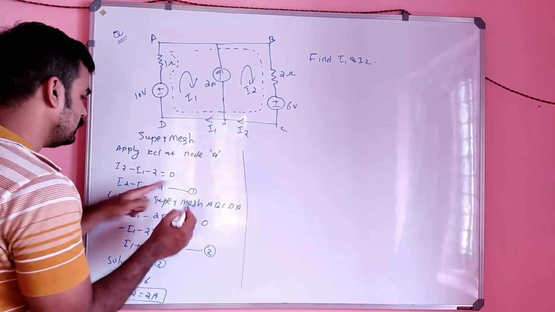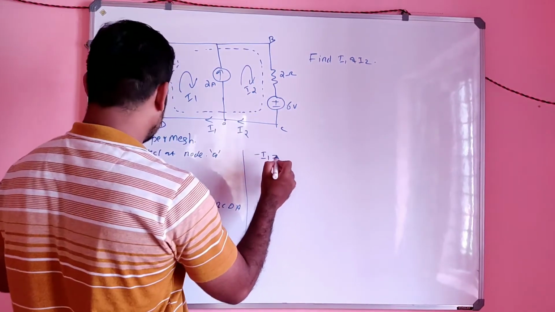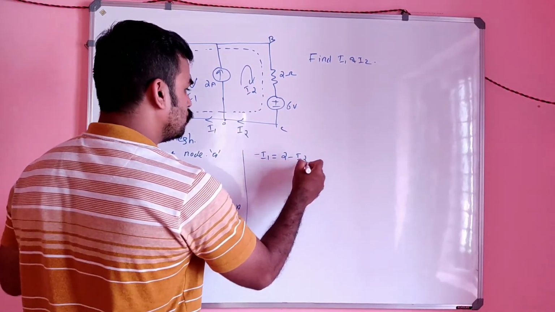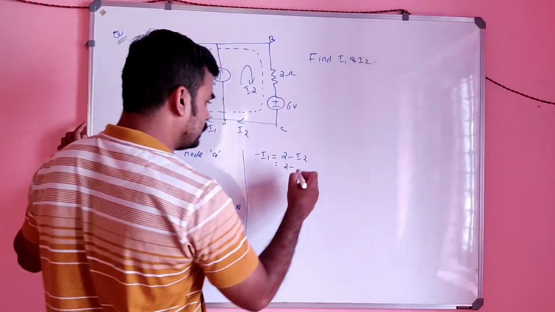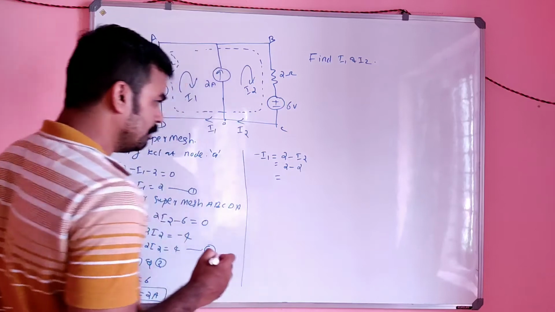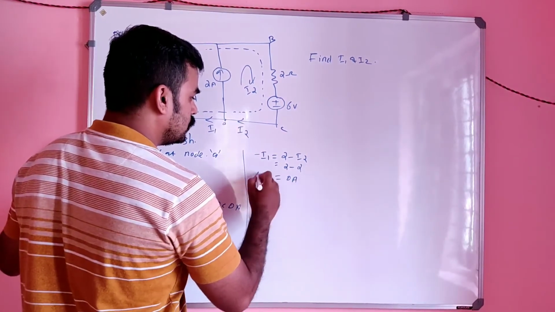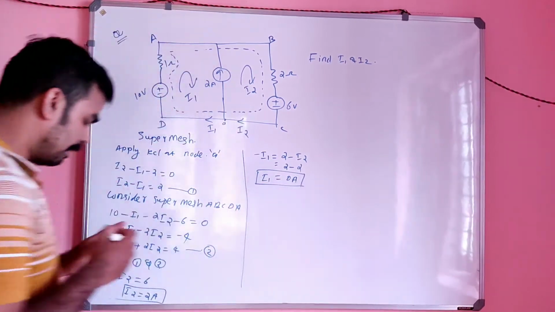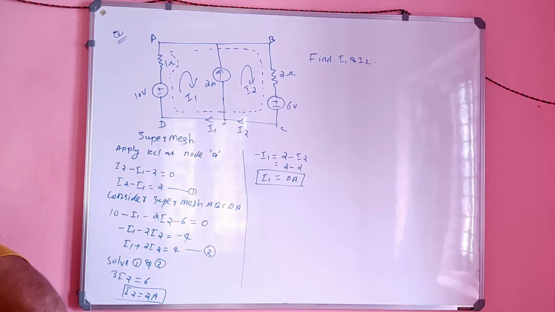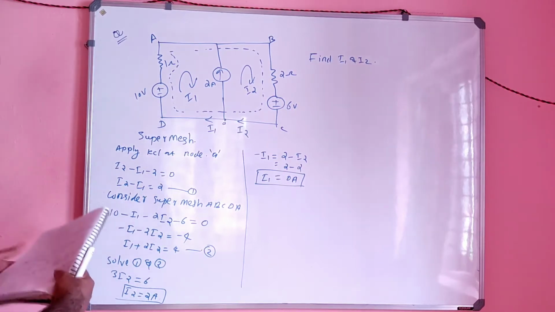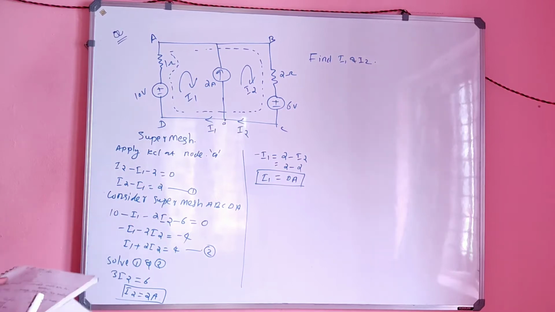I can substitute this value in equation number 1, so that minus I1 equals 2 minus I2. 2 minus I2 is what? 2 minus 2, so it will become 0. So I1 will be equal to 0 ampere, and I2 is equal to 2. Let's check the answer. Yes, I1 equal to 0 and I2 equal to 2 ampere.